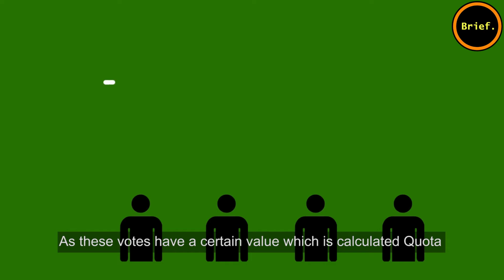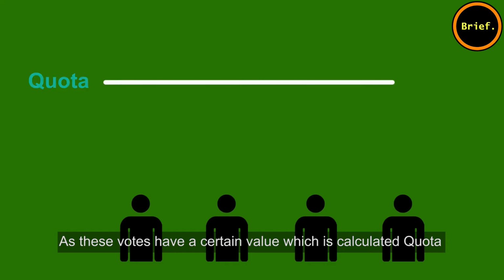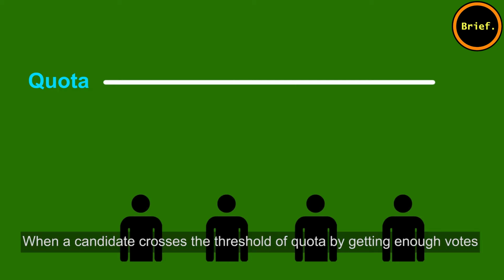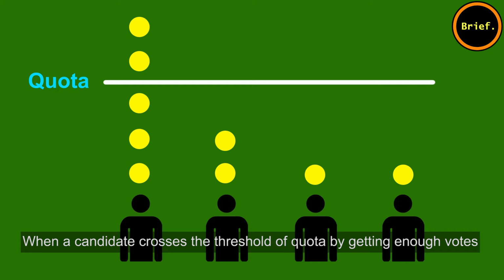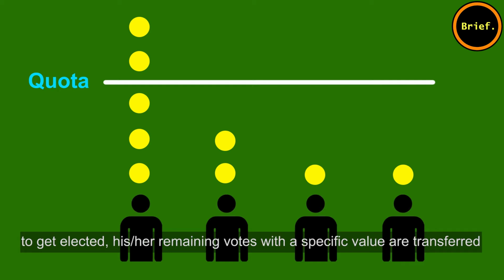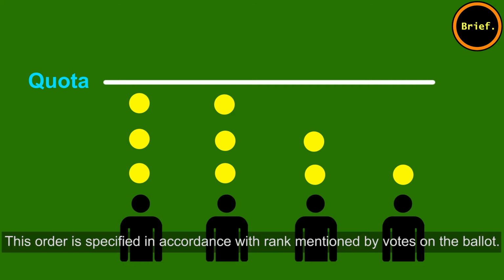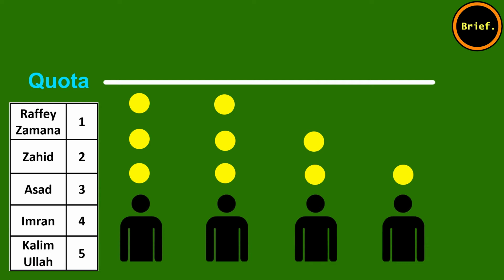These votes have a certain value, which is calculated as a quota by the Election Commission of Pakistan through a formula. When a candidate crosses the threshold of quota by getting enough votes to get elected, his or her remaining votes with specific value are transferred to lower priority candidates. This order is specified in accordance with the rank mentioned by voters on the ballot.